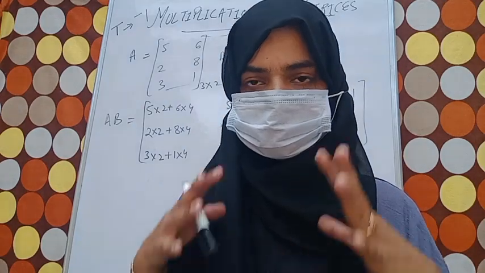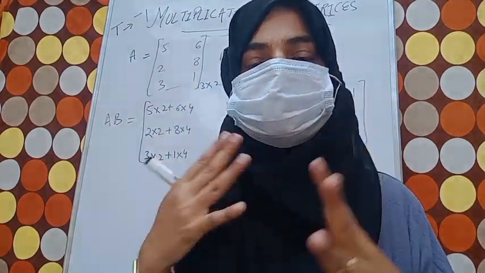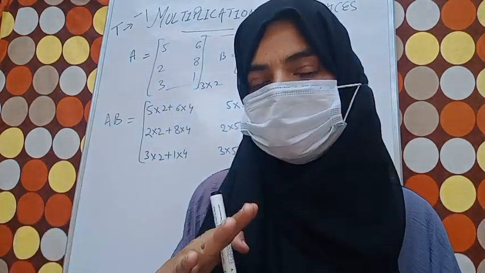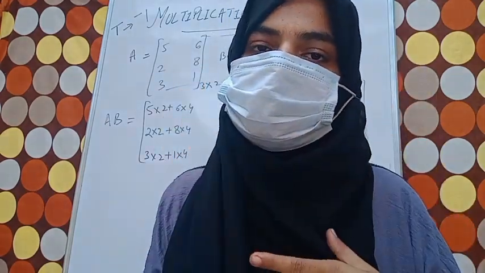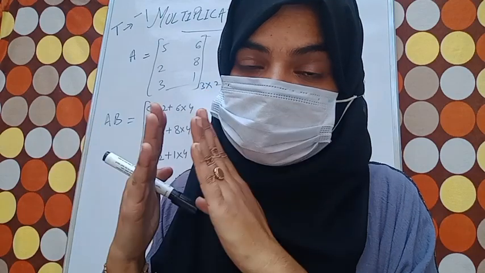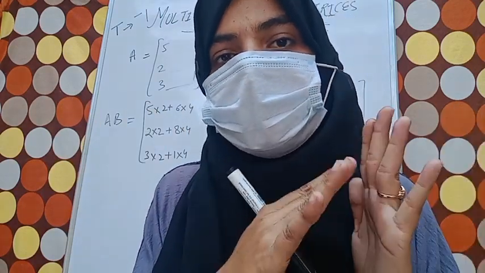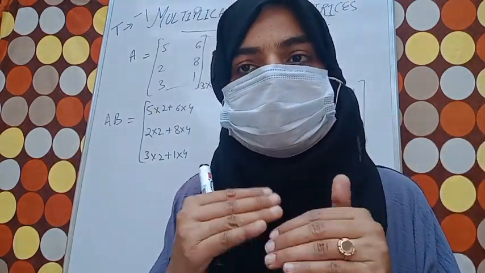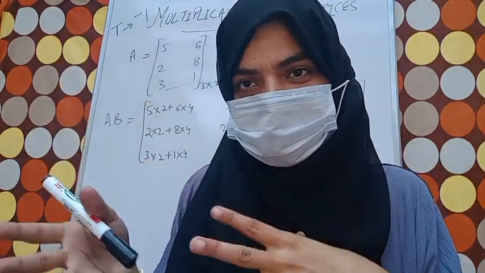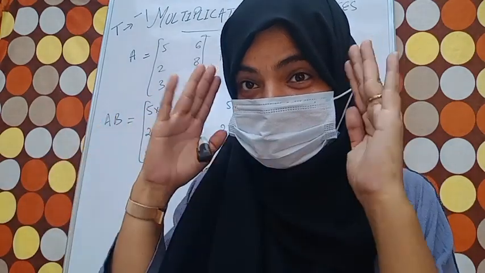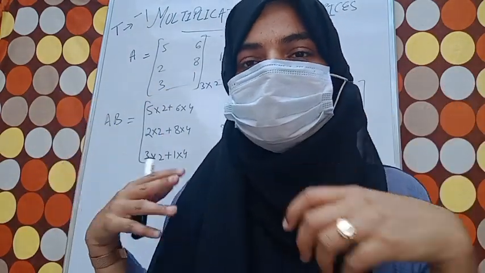I hope the concept of multiplication of matrices is clear. There are easy, simple things you need to remember: first, that the number of columns in the first matrix should be equal to the number of rows in the second matrix. Secondly, you need to remember this T formula. This is my invented one, so that it is easy to remember, otherwise students get confused.